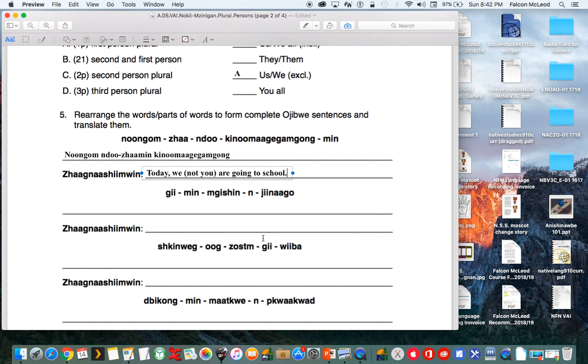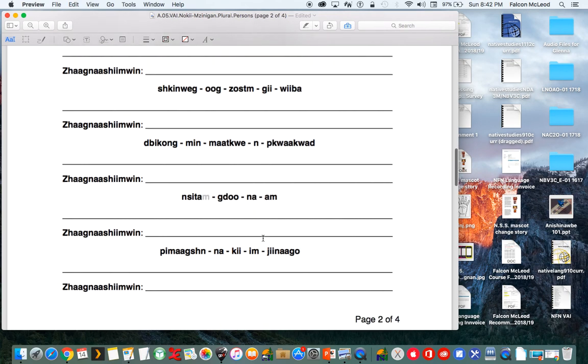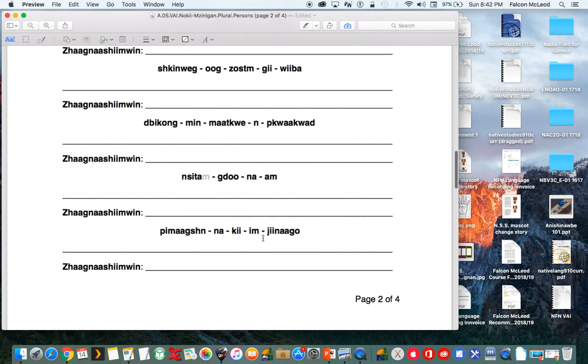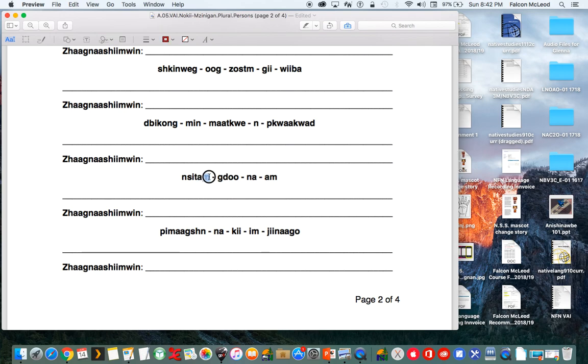I'll leave the rest of these for you to do on your own. If you come across anything that's highlighted like this, in a different color, that just means to drop that sound.